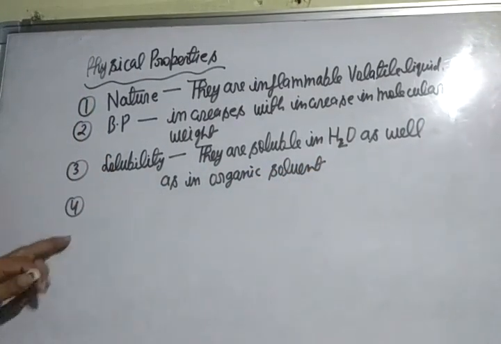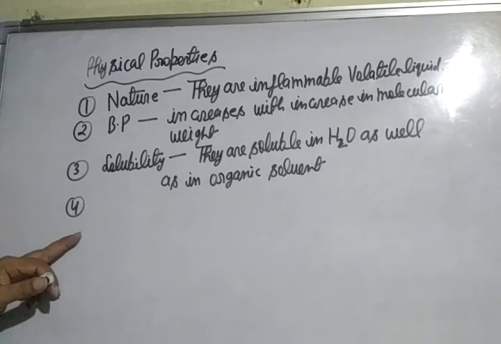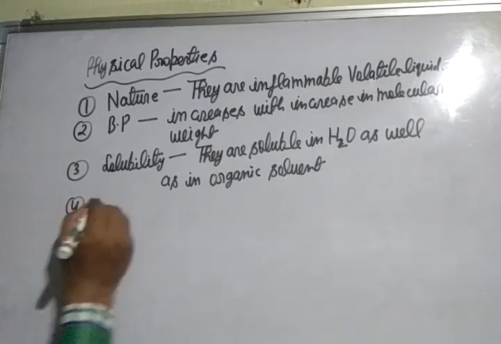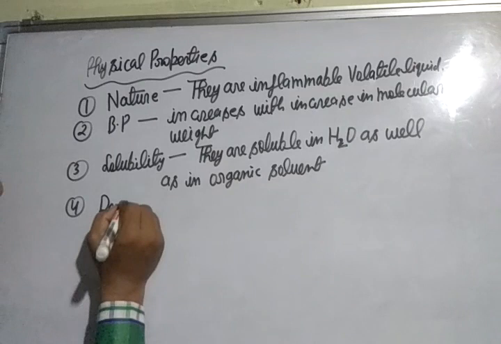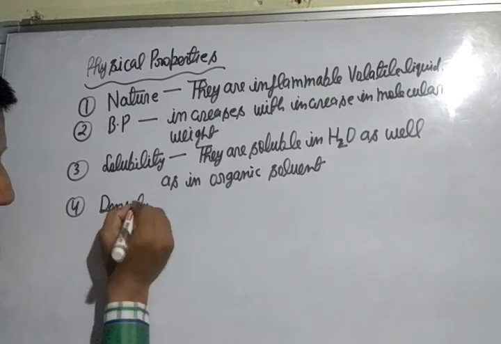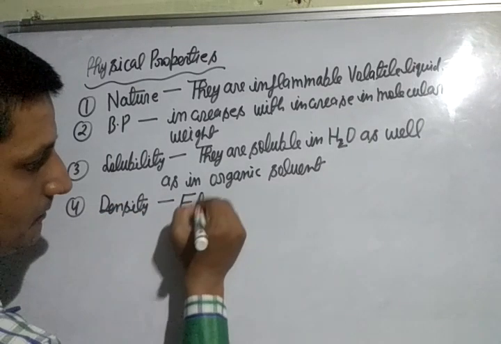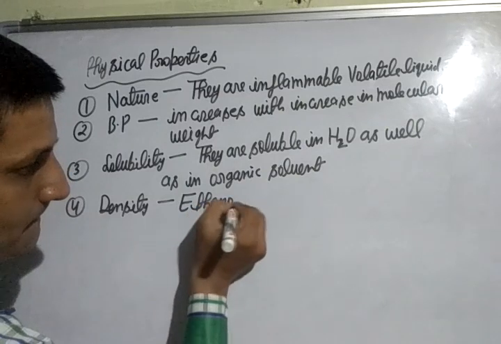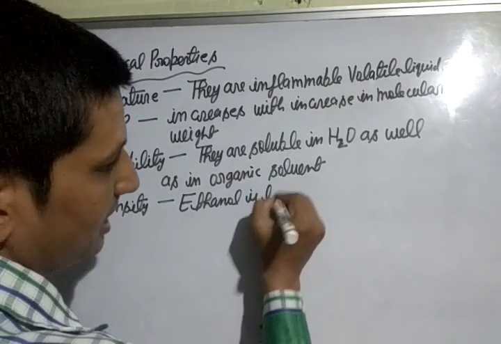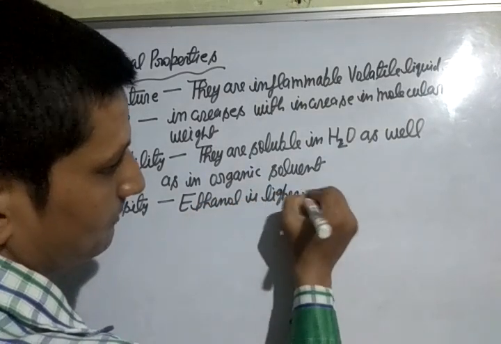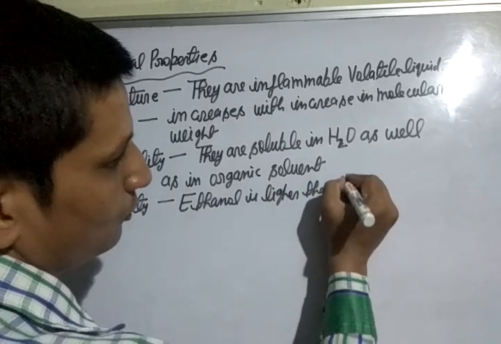Fourth point is density. Ethanol is lighter than water.